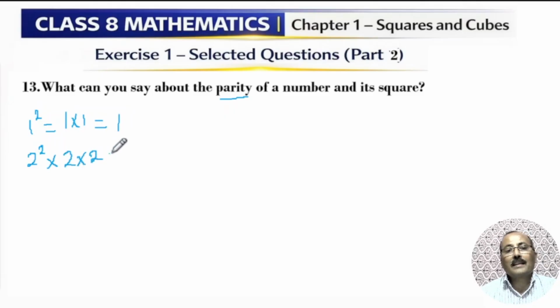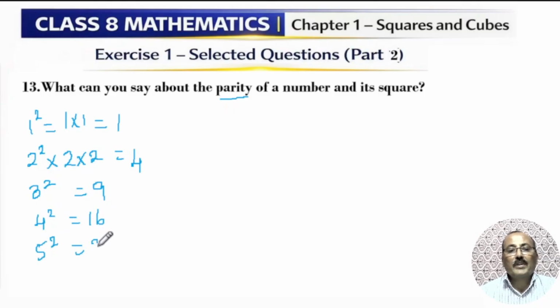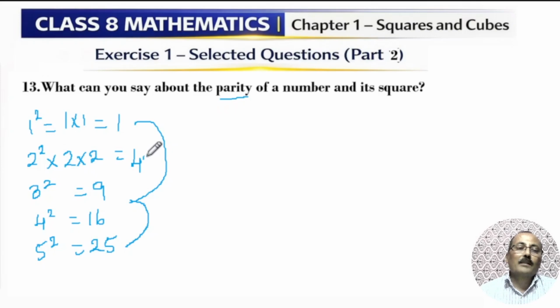So this itself is parity. 2 square is 4. 3 square is 9. 4 square is 16. 5 square equals 25. From this itself you can observe the answer. Take the odd numbers alone, their squares are odd. Then what about even numbers? For even numbers, the squares come as even.